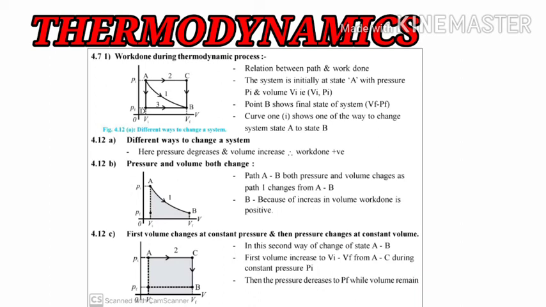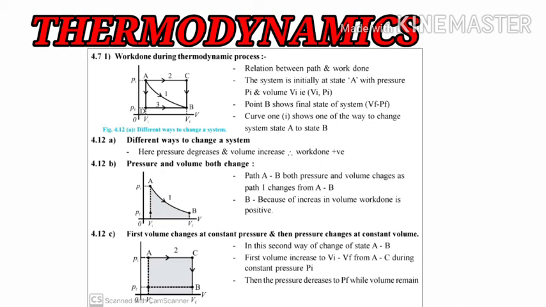The system is initially at state A with the pressure Pi and the volume Vi, that is Pi, Vi. These are the initial state of the system. Pi and Vi will be the coordinates of this point of the initial state. Now after that, point B shows the final state of the system. Point B is the final point at which the initial state of the system will be converted into the final one. Then curve 1 shows one of the ways of the change of the system from A to B.